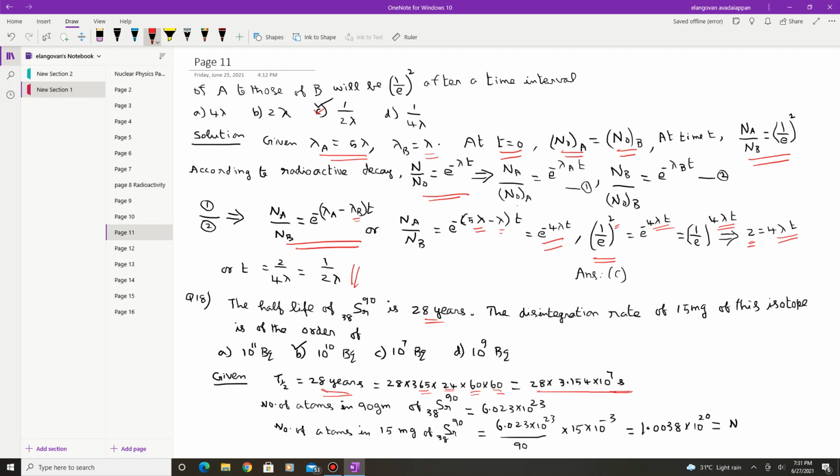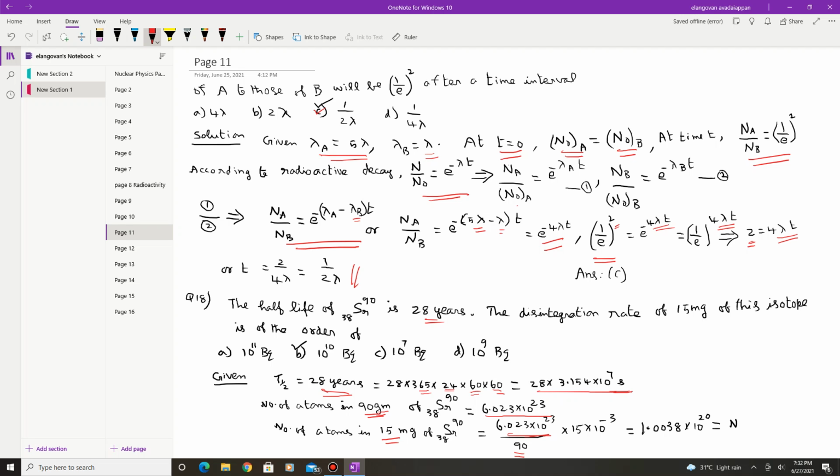Let us calculate the number of atoms in this strontium. The mass number A is equal to 90 grams. So if A is 90 grams, the number of atoms is equal to the Avogadro number 6.023 times 10 power 23. What is the number for 15 milligrams?